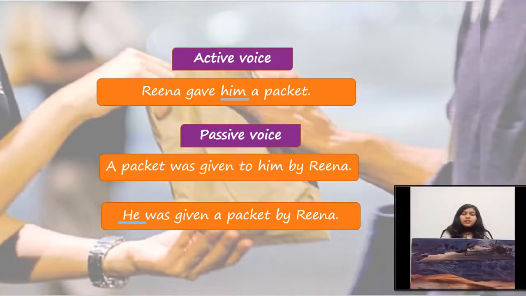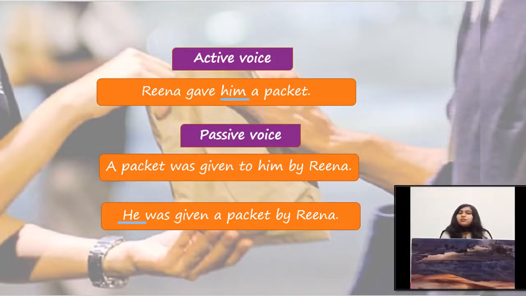And after writing the direct object, we will write the preposition by, and after the preposition by, we will mention the object, and the object is Reena. So our sentence in passive voice is, he was given a packet by Reena.